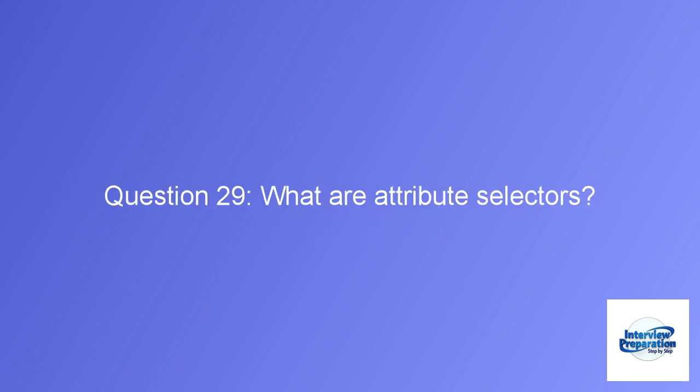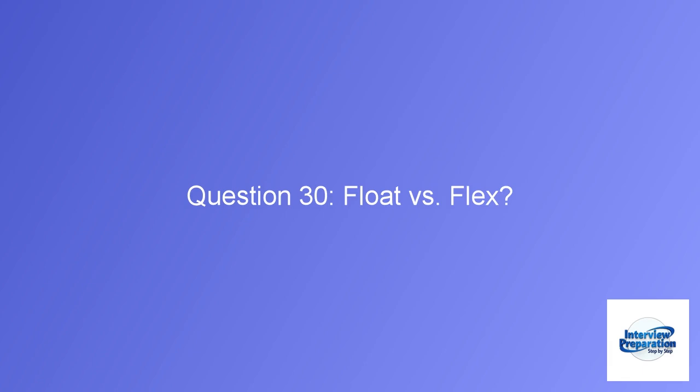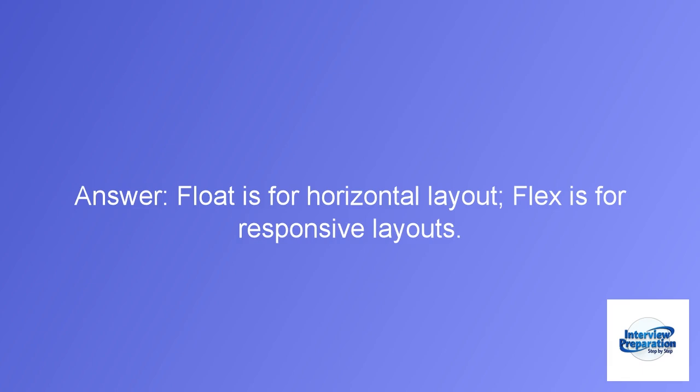Question 29. What are attribute selectors? Answer: select elements based on attributes, e.g., type equals text. Question 30. Float versus flex. Answer: float is for horizontal layout, flex is for responsive layouts.